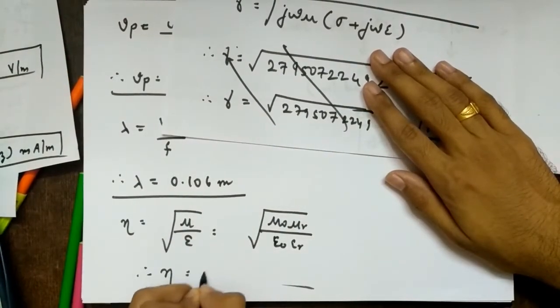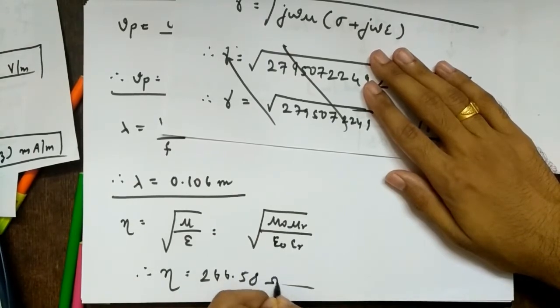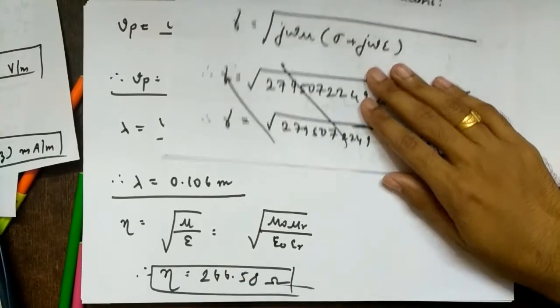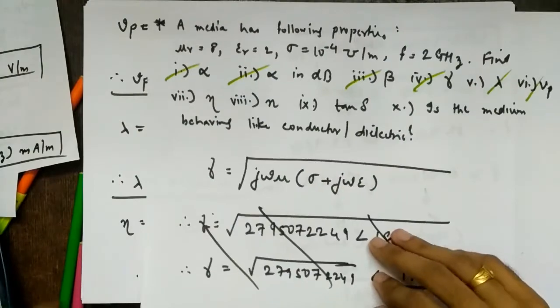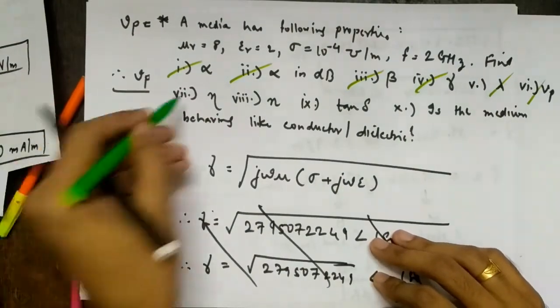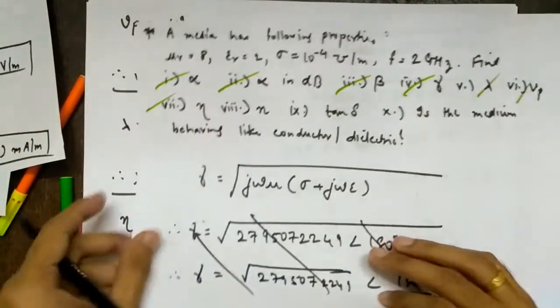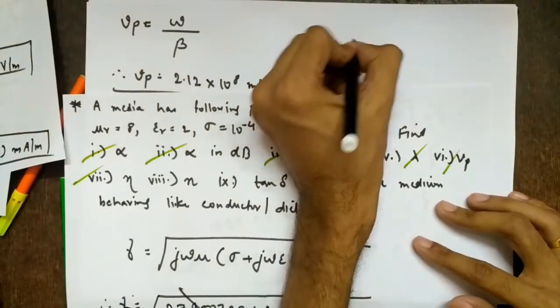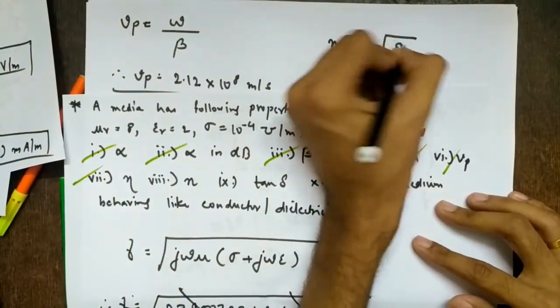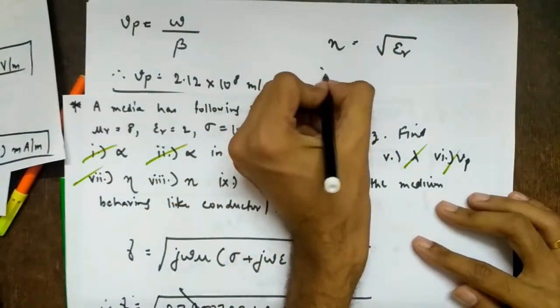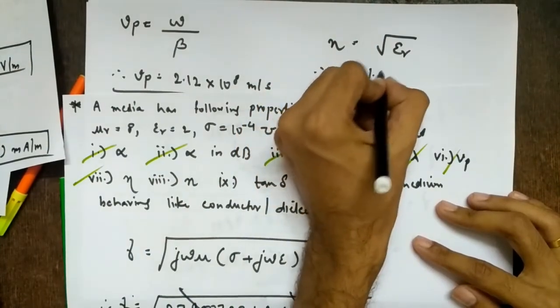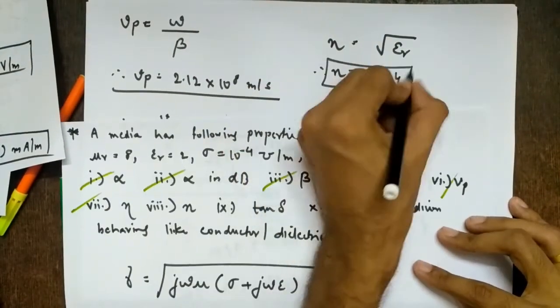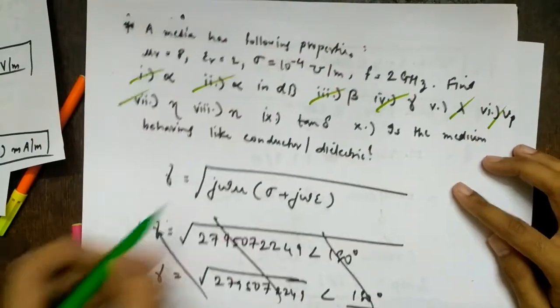Therefore eta equals 266.58 ohms. Okay. Then n. We saw n is the square root of epsilon r. So root 2. So n is 1.414. Isn't it a very simple sum?